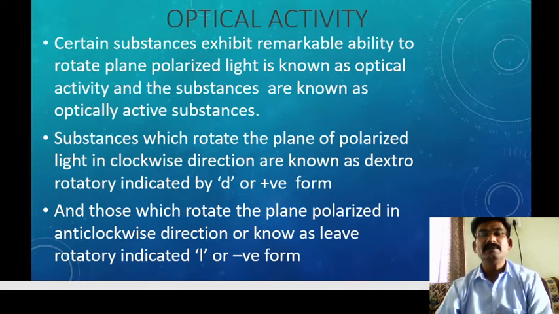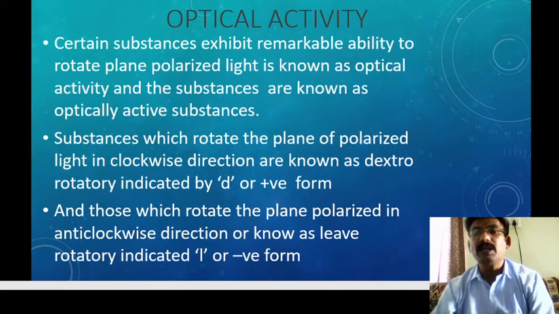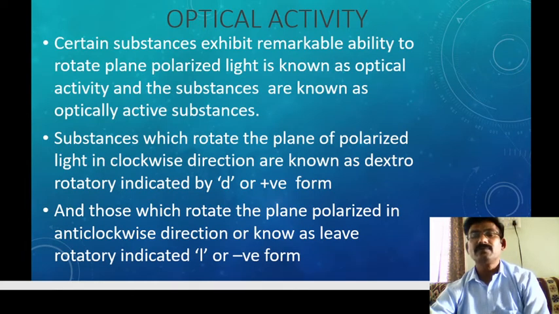And those which rotate the plane polarized light in the anti-clockwise direction are known as levorotatory, or levo. So in optical activity there are two forms, the D form and the L form.